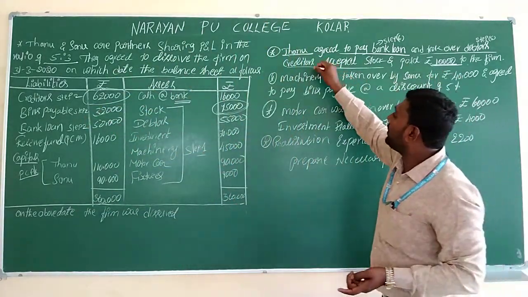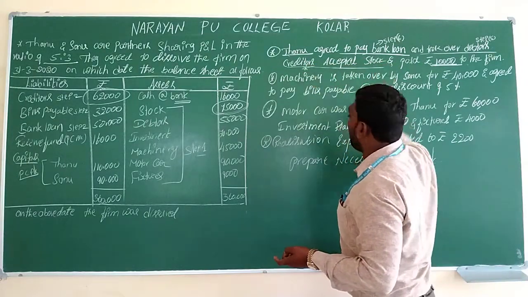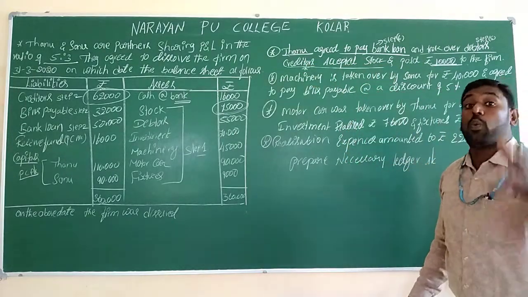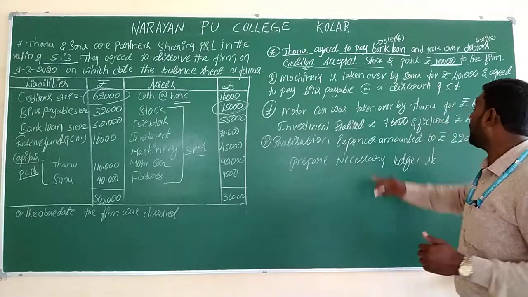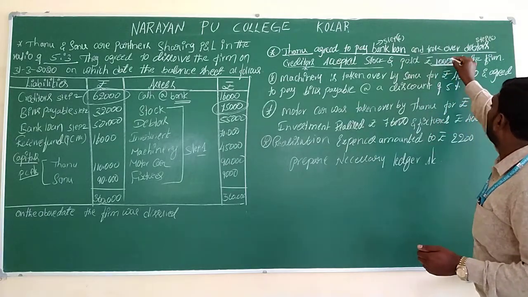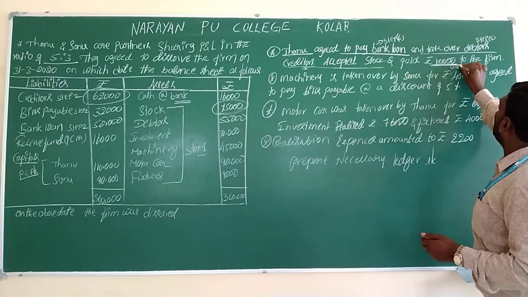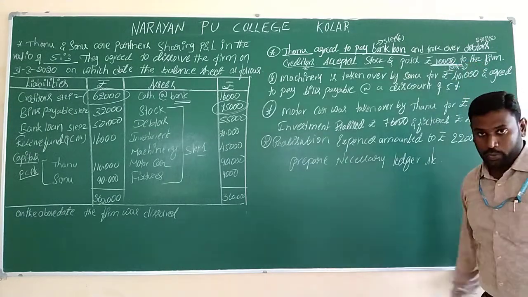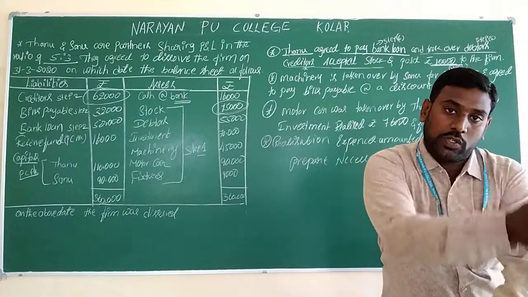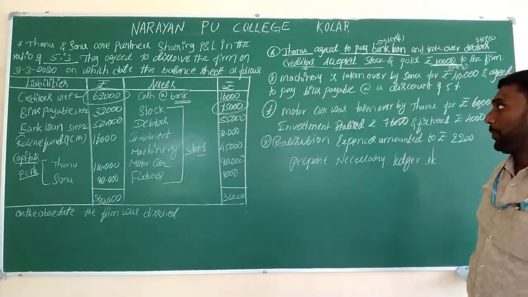So here creditors also we won't consider. The value of stock we won't consider. Whatever income is exactly received by the company, that will be recorded. So this amount will come to step number 3 of the realization account. Based on that, the remaining procedure we have to follow as usual.